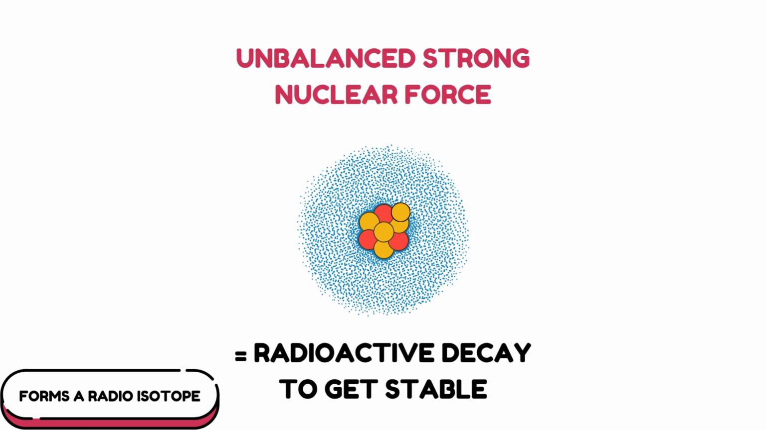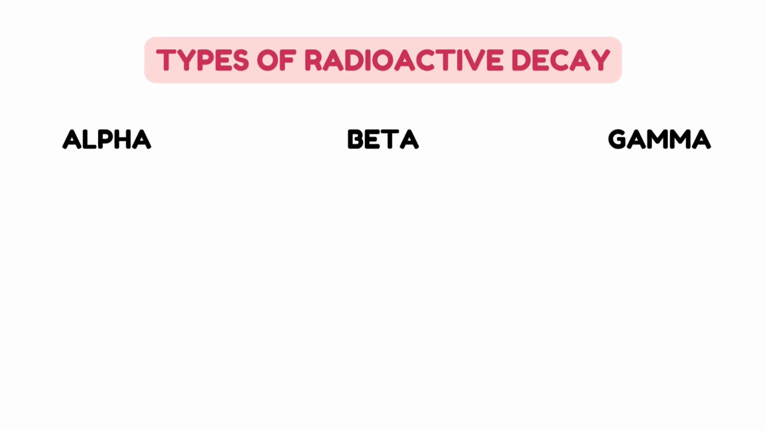Now, let's say an atom has too many or too few neutrons. In this example, there are too many neutrons, which is the yellow particle. Then that means that the strong nuclear force is unbalanced, and that leads to radioactive decay, which is radiation, to get the atom in a stable state. Radioactive decay is basically releasing energy from the atom to get stable.